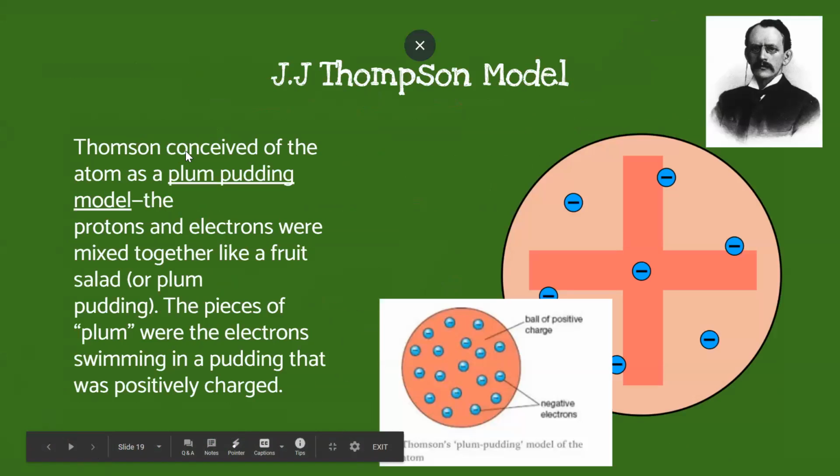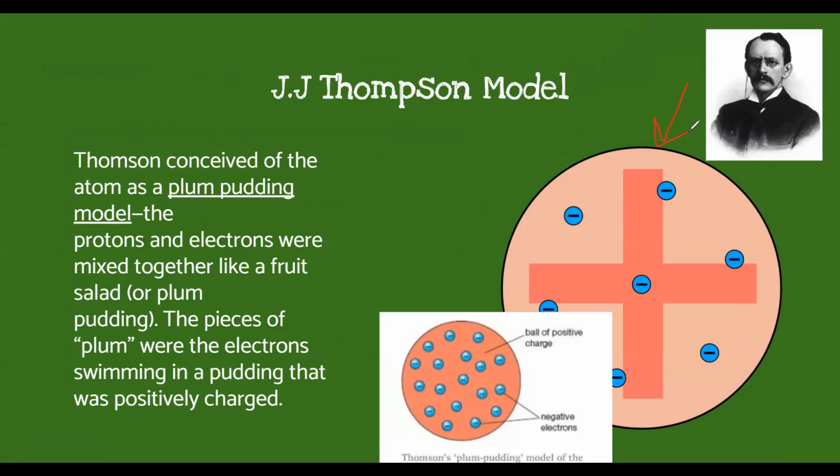And his model is going to be this. When we did it in class, people were calling it the pizza model. We got the muffin model. It's called the plum pudding model. It's a dish they have in England. We don't know what a plum pudding looks like, because we're in the United States. But this is the model.